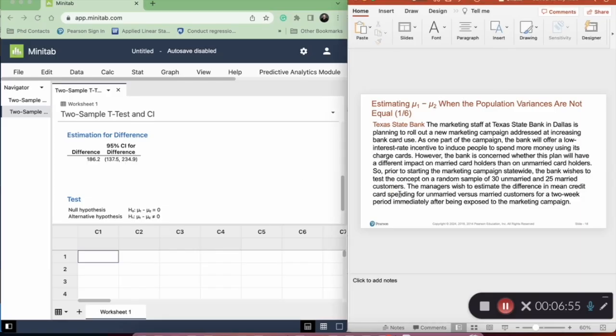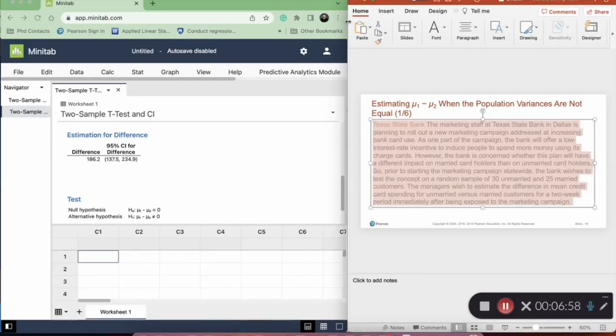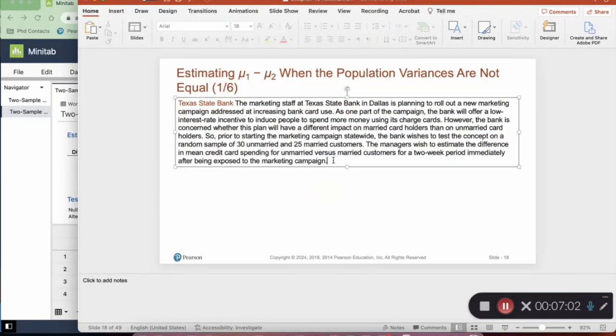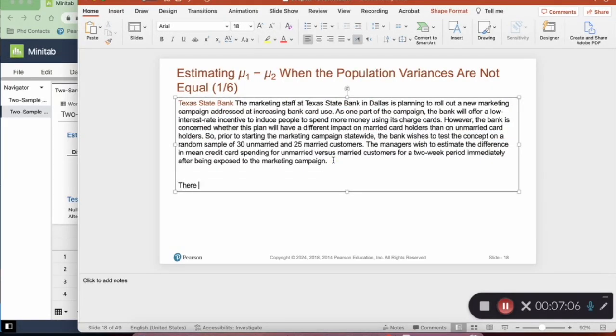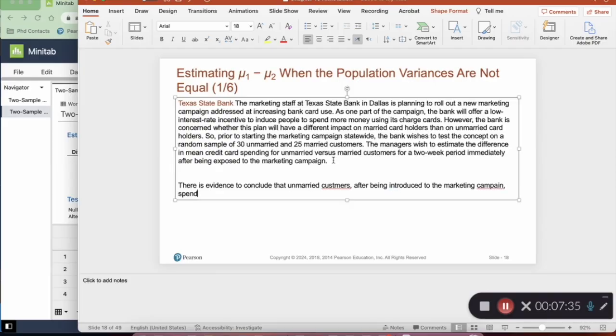So maybe we can write this somewhere here. There is evidence to conclude that unmarried customers, after being introduced to the marketing campaign, spend more than the married customers on average.